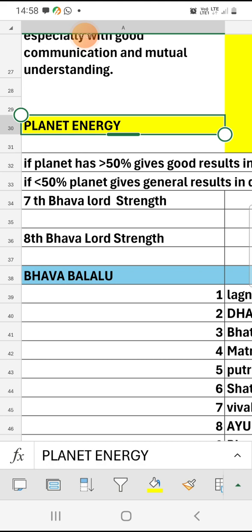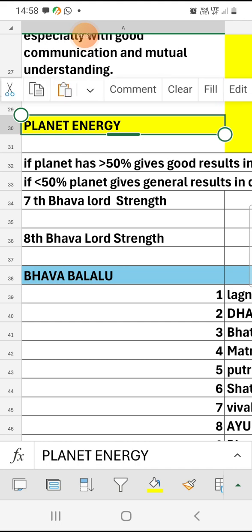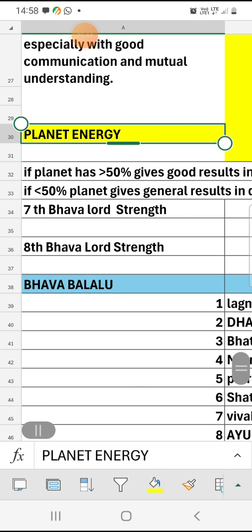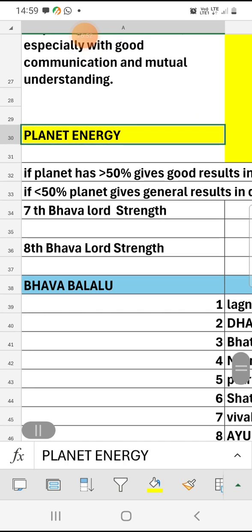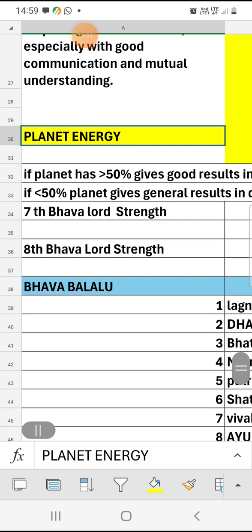If you want to check the Guru graham energy, how much energy Guru has in the chart, you need to look at Guru's position first. Where is the Guru planet located, and is Guru a benefic or malefic planet for the ascendant?